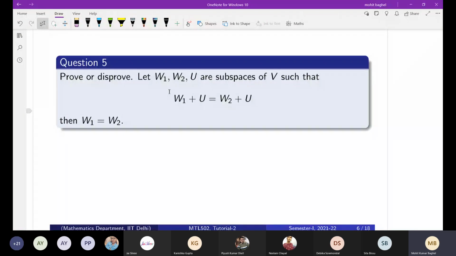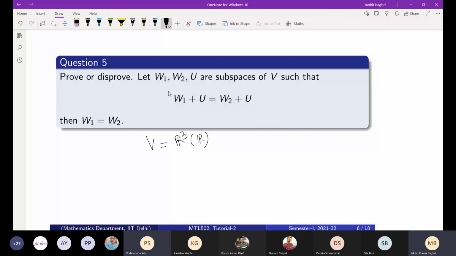Sir, V equal to R cube over R, and U equal to R square over R. Let me write that. V equal to R cube over R, and U equal to also R cube over R.